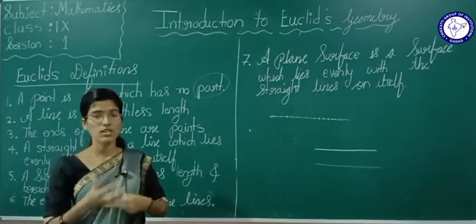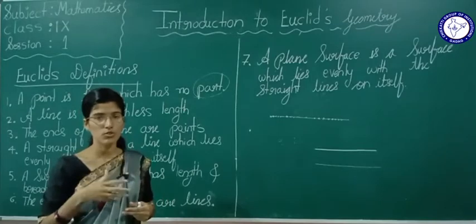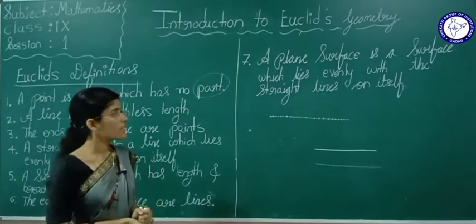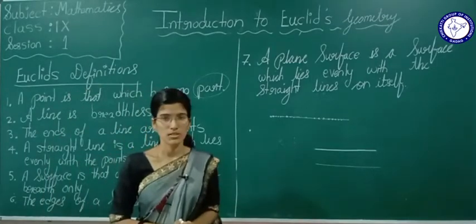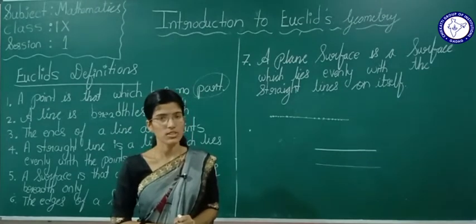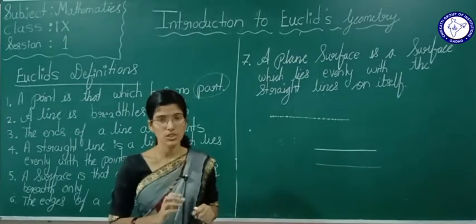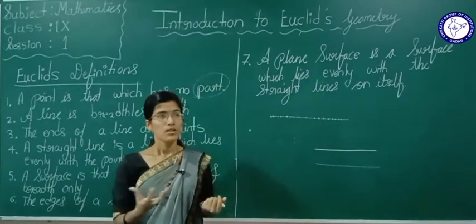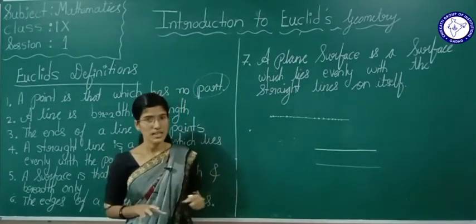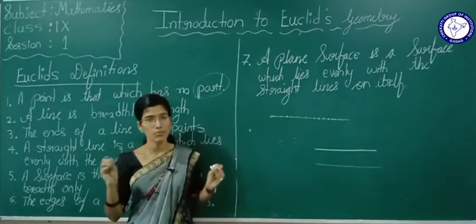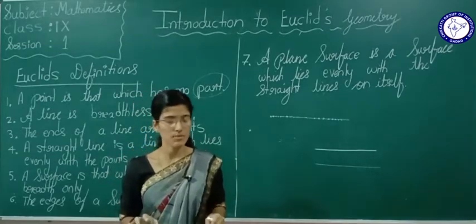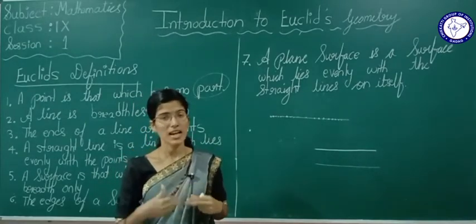Like this a chain of definitions will occur. For that Euclid made some assumptions. Assumption means we have to accept things without any proof. Like that he had made some assumptions.